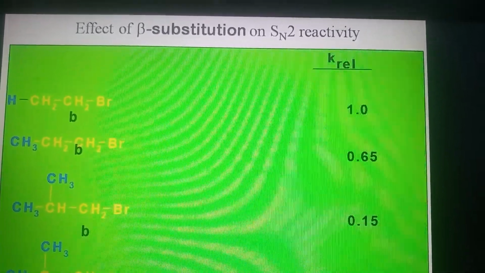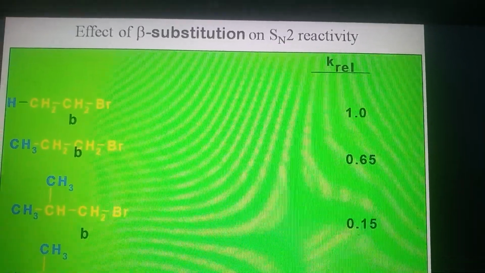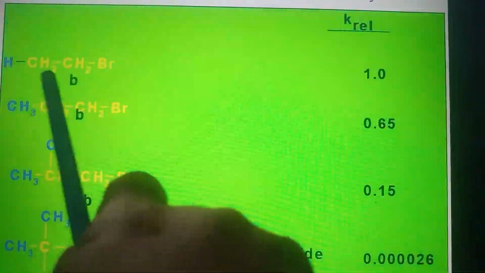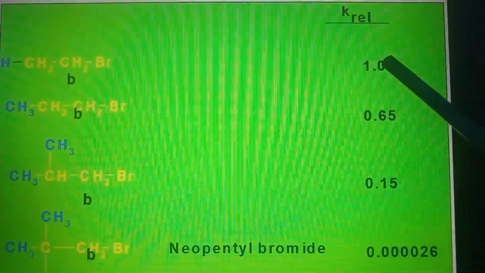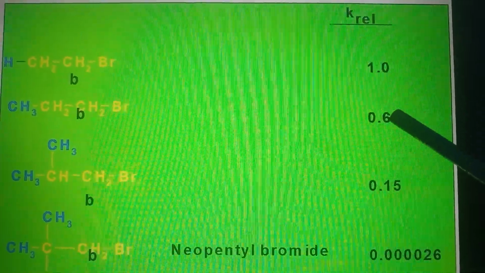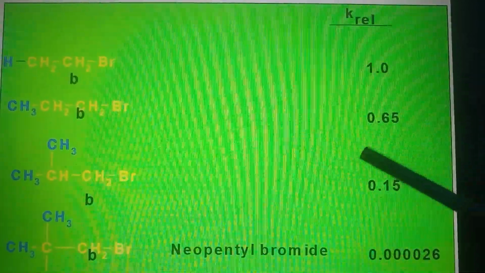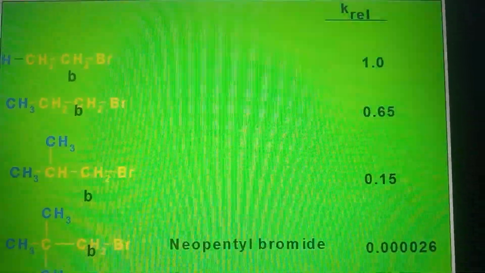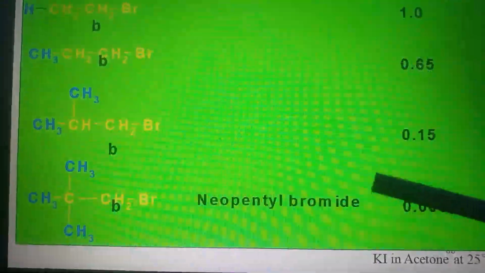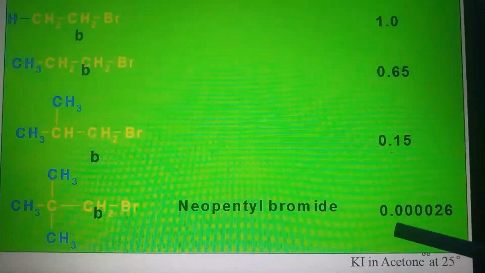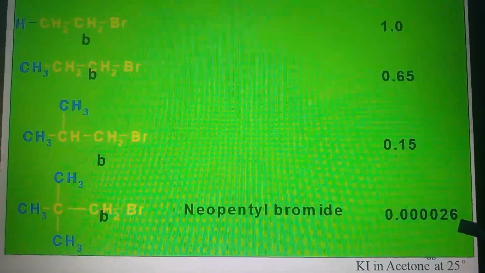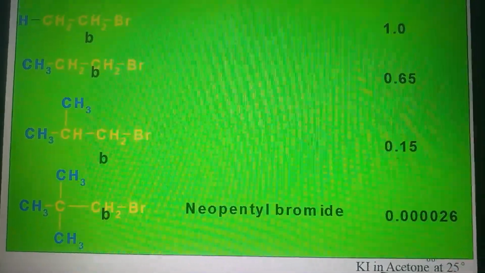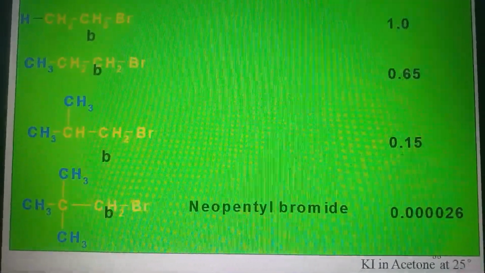Now, in this series, you can see the effect of beta substitution on SN2 reactivity. In the first case, ethyl bromide, the rate is 1. In case of propyl bromide, it is 0.65. In case of isobutyl bromide, it is 0.15. And in case of neopentyl bromide, its reactivity rate is very low, 0.4026 in KI, in acetone at 25 degrees centigrade.